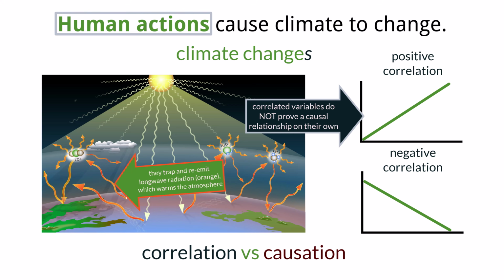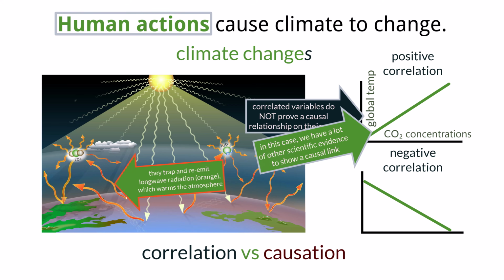For example, data from Antarctic ice cores reveals a strong positive correlation between global temperature and atmospheric CO2 concentrations over hundreds of thousands of years, with both variables rising and falling together. While this correlation is clear, it does not by itself prove that CO2 causes an increase in temperature. Instead, other evidence is needed to confirm the causal link, which in this case is confirmed by other scientific evidence that we will continue to discuss. So let's talk about the effects of climate change and also what we can do about it.